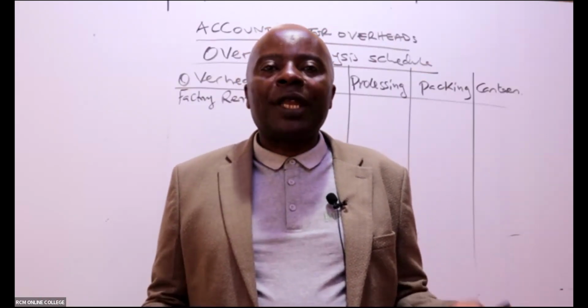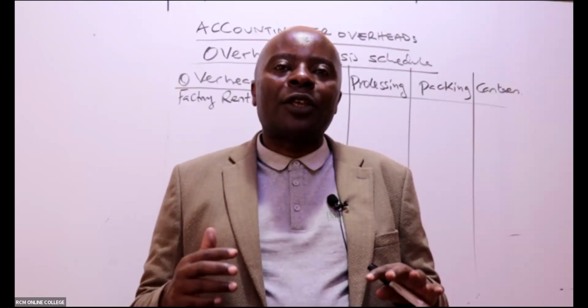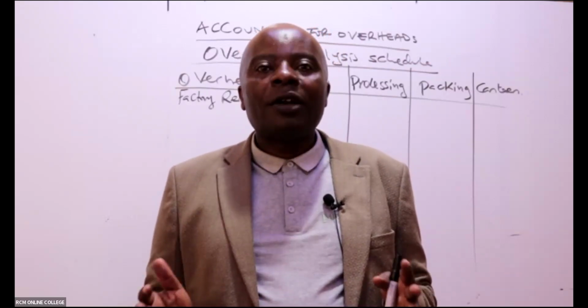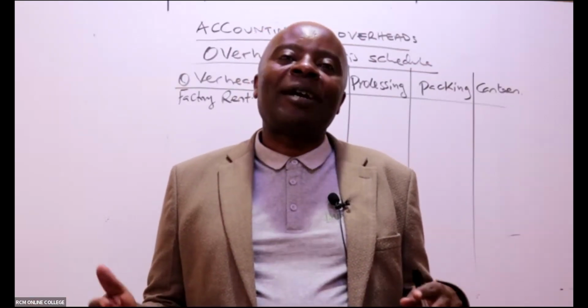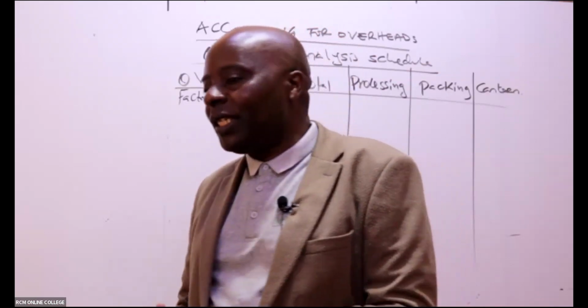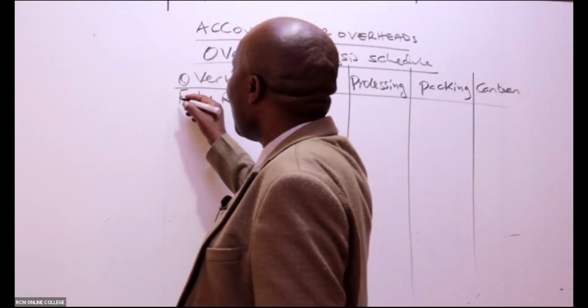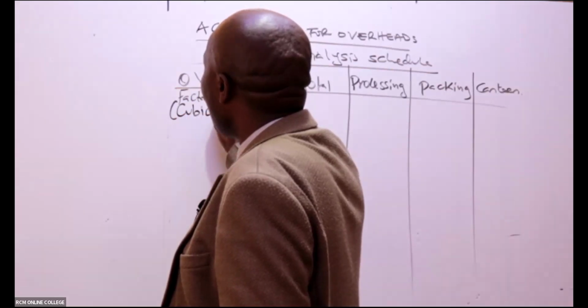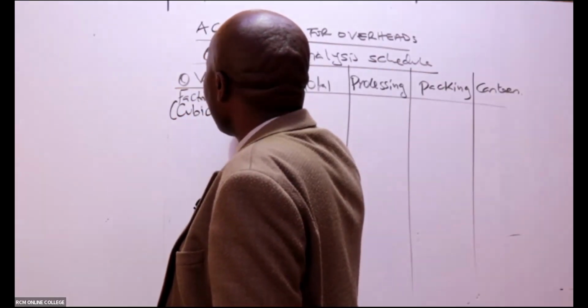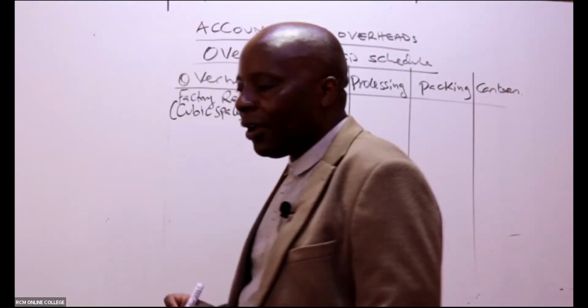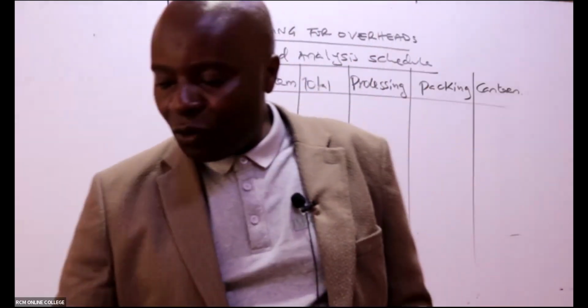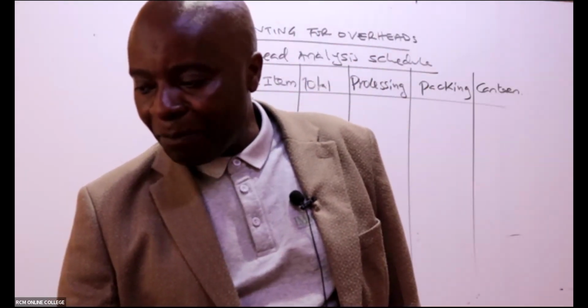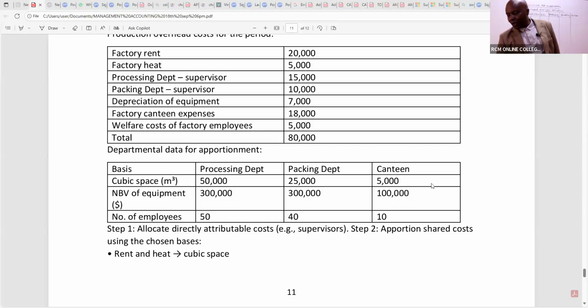So for factory rent, we shall be using things like cubic space or floor area to do the apportionment. This time round for factory rent, we are using cubic space. They have already given us the cubic space units. We can see them here. It is 50 is to 25 is to 5.